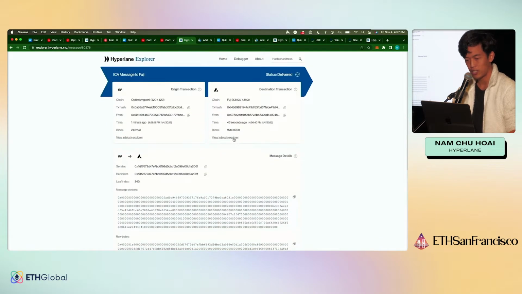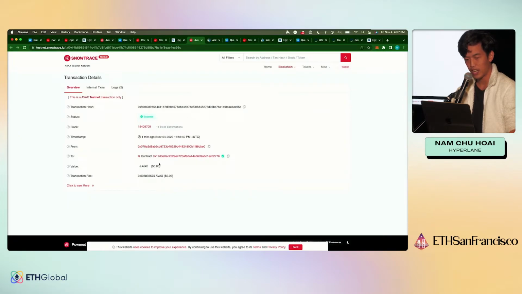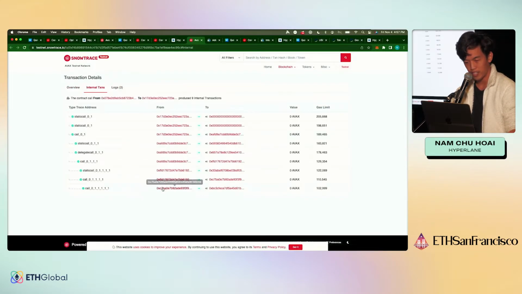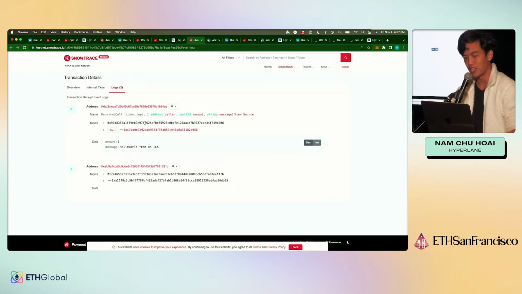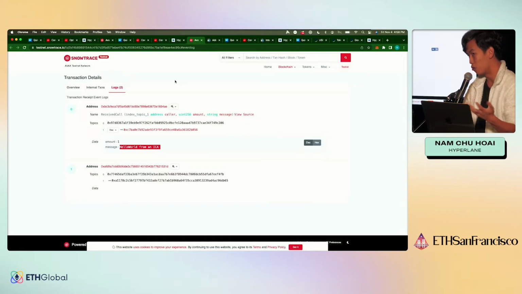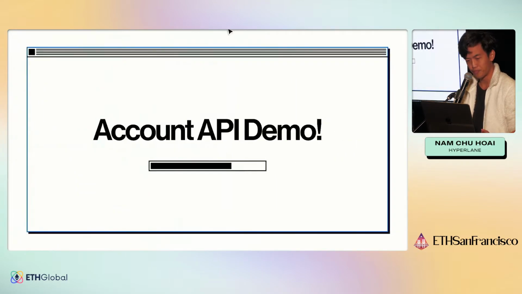And so if you look at the block explorer here, you will see that on Fuji, C7 basically made a call to our test recipient that we specified, and then the test recipient just emits this event that basically says, hey, I received this call from my proxy account, C7BA, with these messages. And so we think that's another nice API because you don't actually need to deploy anything on the destination chain. You just, from the origin chain, can own things like contracts or assets on the remote chain via this proxy account. So that's the accounts API.